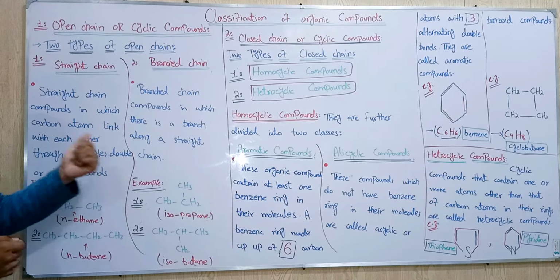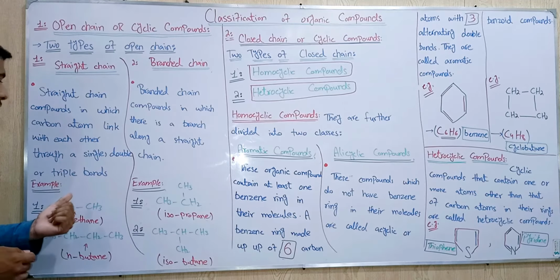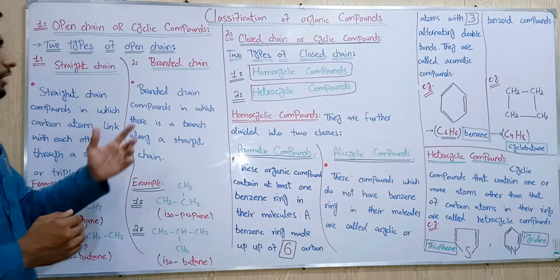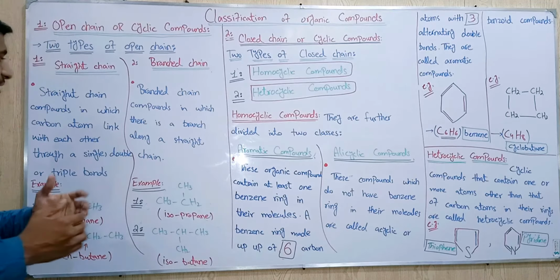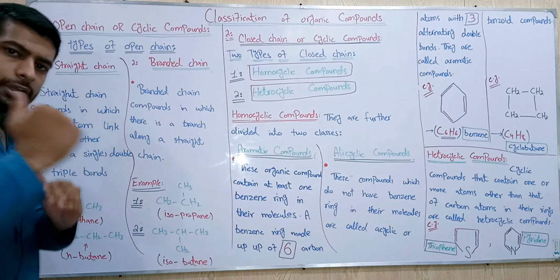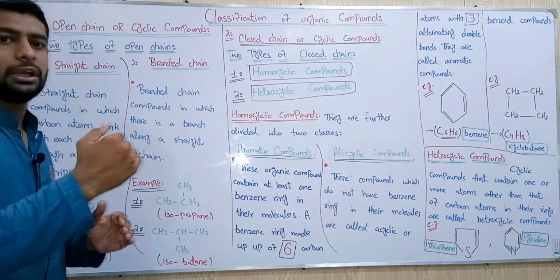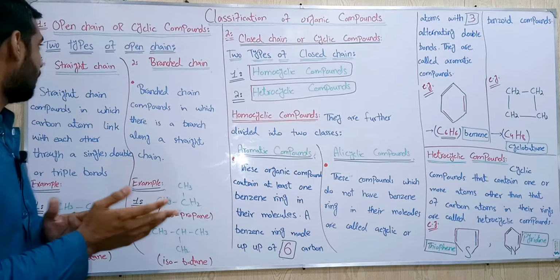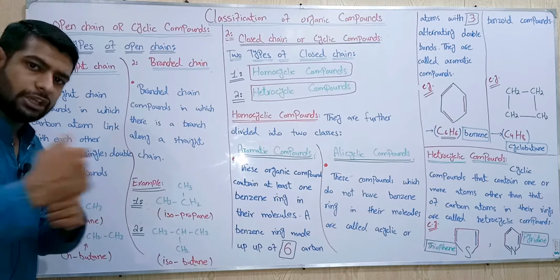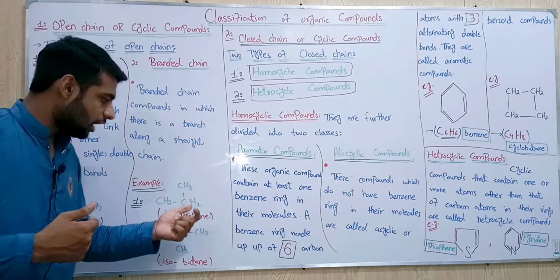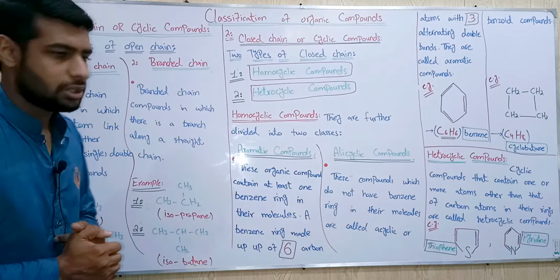Straight chain compounds are those in which carbon atoms link with each other through a single, double or triple bond, and branch chain compounds are those in which there is a branch along a straight chain. Means carbon atoms link with other carbon atoms, but the last carbon atom does not link to a branch, it is called a straight chain. But branch chain means carbon to carbon linked to each other, but the last carbon is attached with a branch, it is called a branch chain.